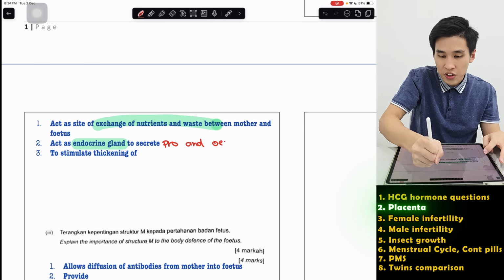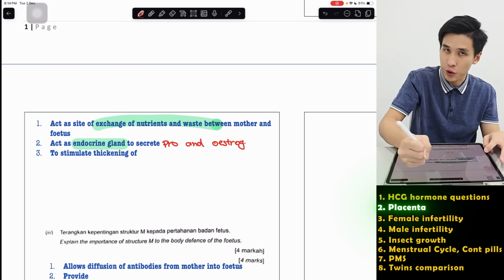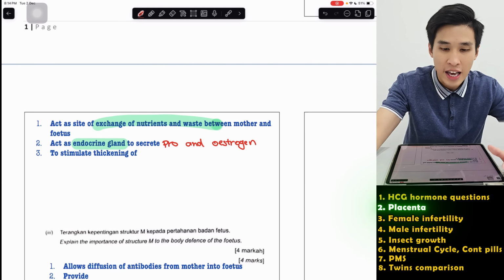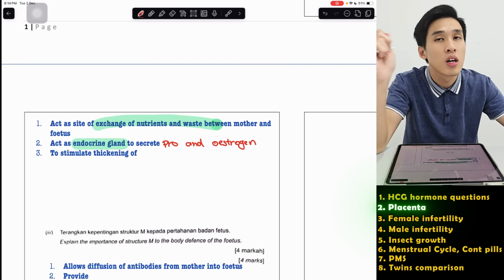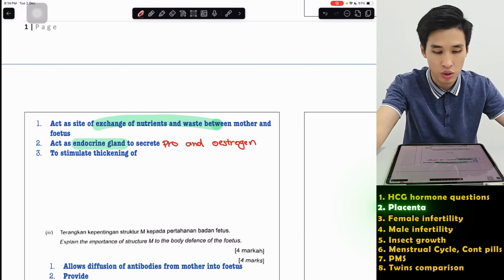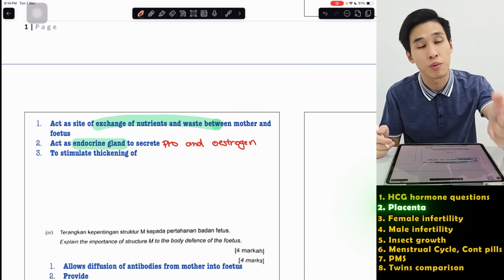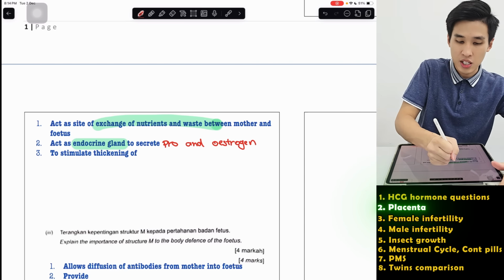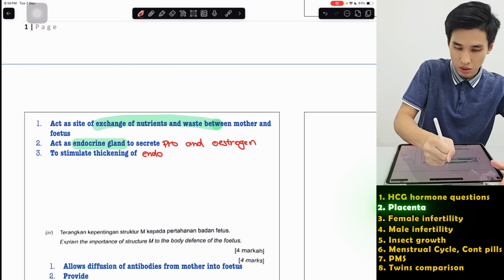So after around 12 weeks, around 3 months of pregnancy, the corpus luteum will eventually degenerate. And then from here onwards, the placenta will be fully formed already, so it can take over from the corpus luteum to secrete progesterone and estrogen. So then it continues doing what we did just now, to stimulate thickening of the endometrium.